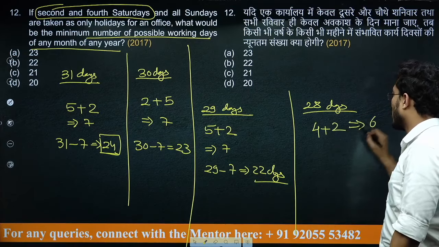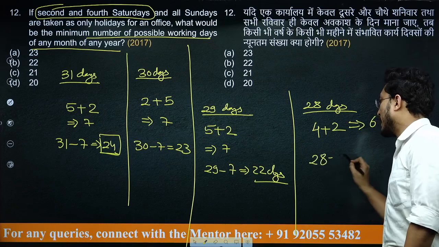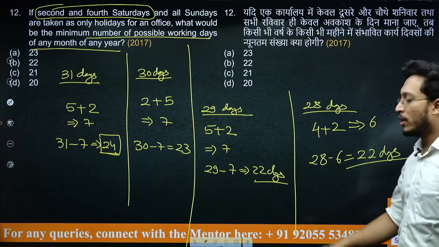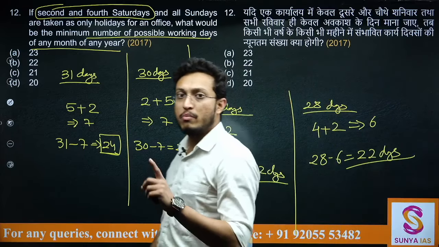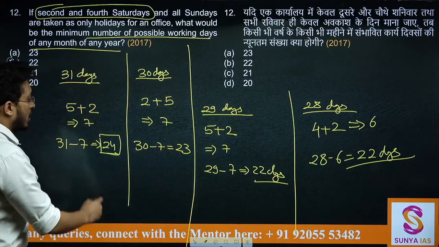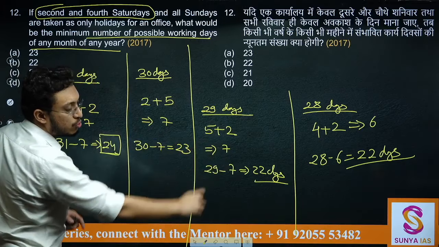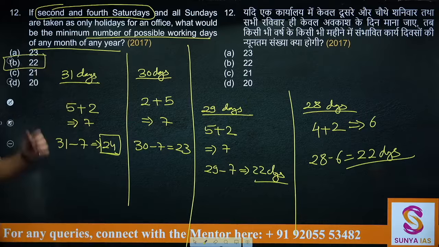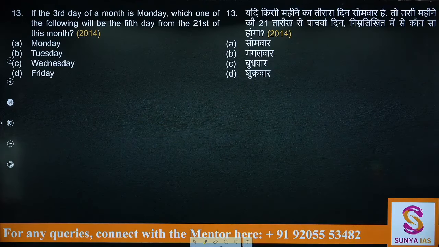So only 6 holidays are possible. So 28 minus 6 gives you 22 days. That means the minimum working days will be 22. Yeah, in the 31 or 30 day cases you get 24 or 23, and in those 2 cases you can get maximum holidays, minimum working days, that is 22. Fine, let's see the next one.